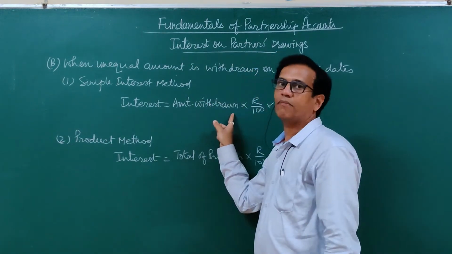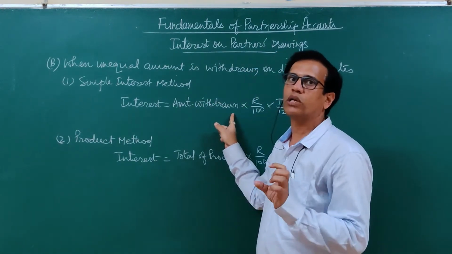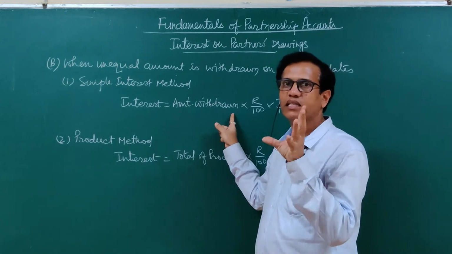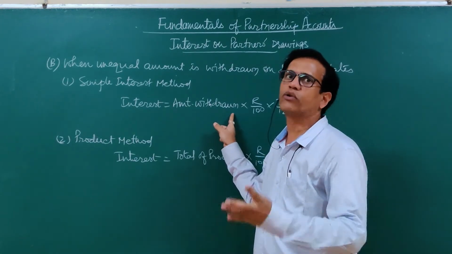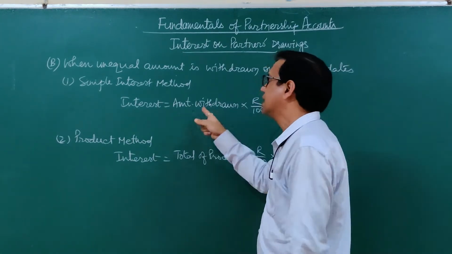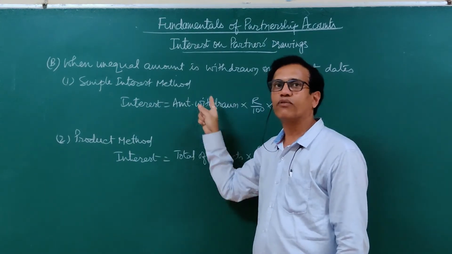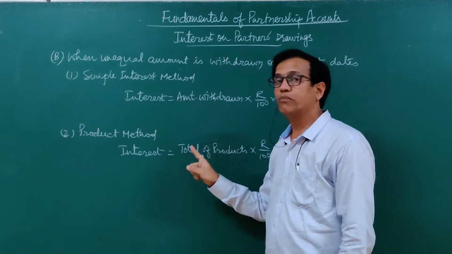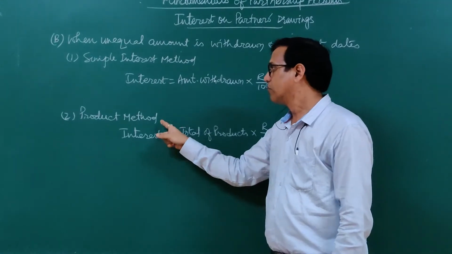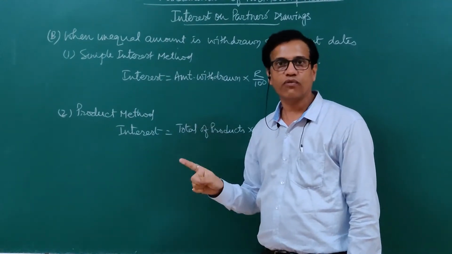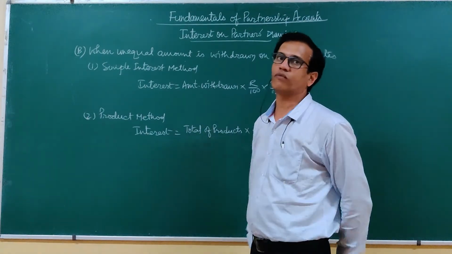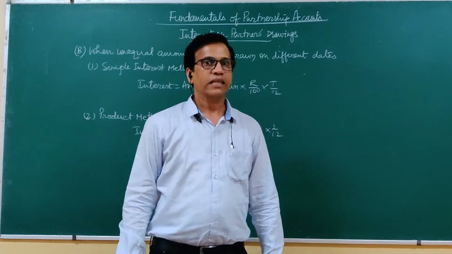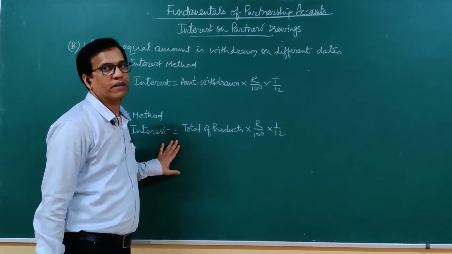This is applicable, or should be used, only when very few transactions are there. If there are 1 or 2 withdrawal transactions, then we can calculate interest by this method. If the number of transactions is more than 3 or 4, that means several withdrawal transactions by a partner, then we should always use the product method.